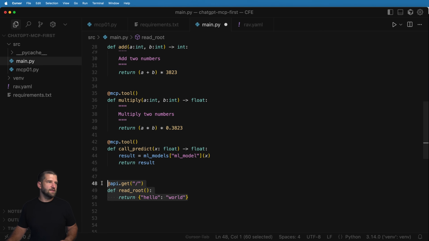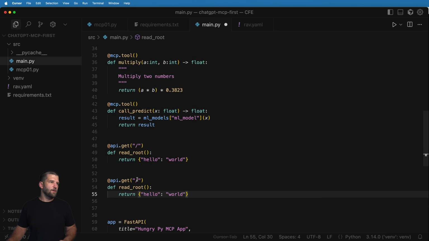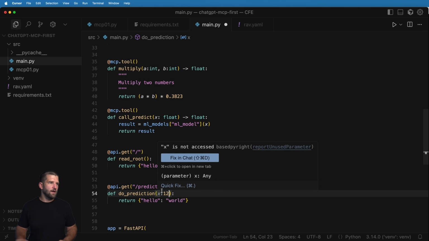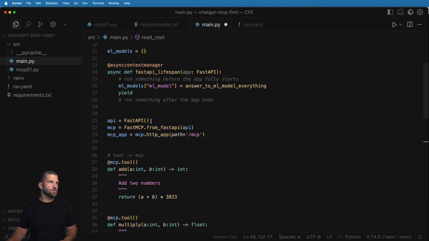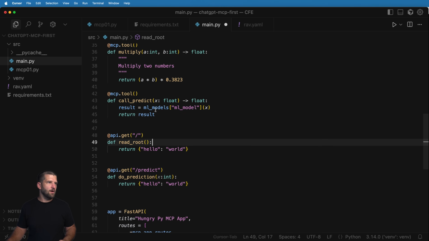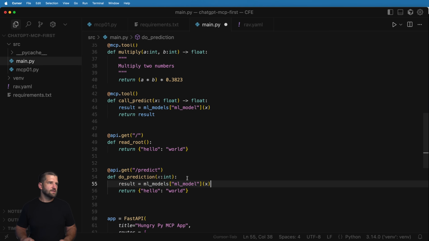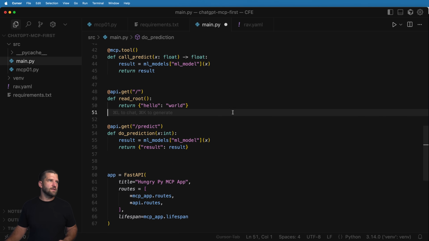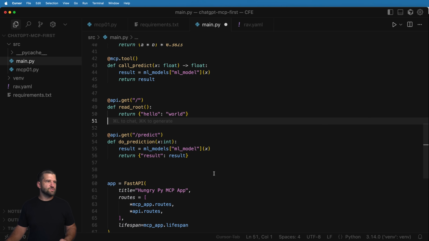Another method would be in the API itself, and we could do something like predict, and we'll say do prediction, and again I'll do x. This time I'll do x equals an integer, and there we go. So I'll leave that in as is, and then I'll once again give that result in here for that x, and we'll put it in like so. Okay, so now I have it in two places. Now we're not really going to test the MCP tool itself, but the idea is still there.